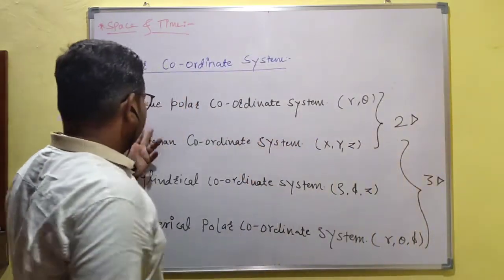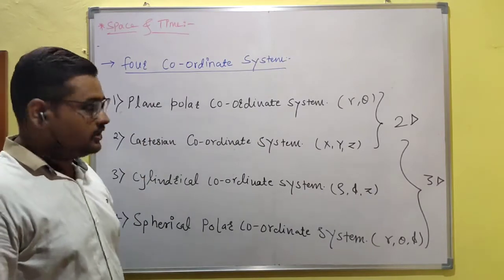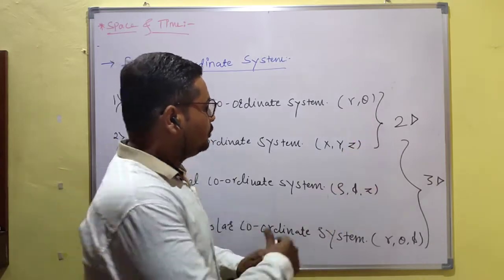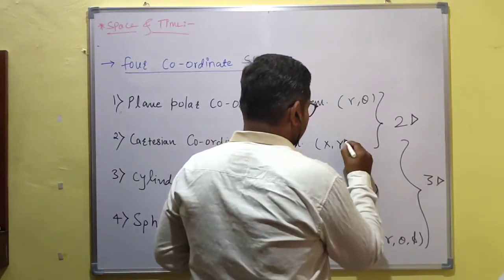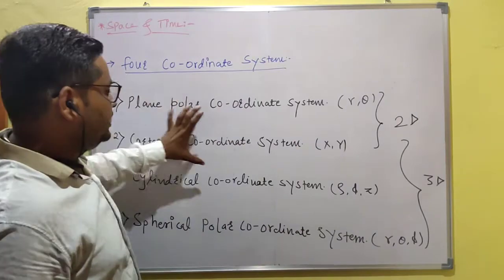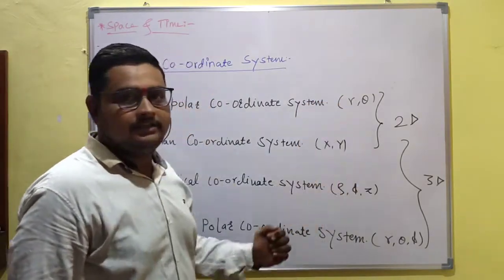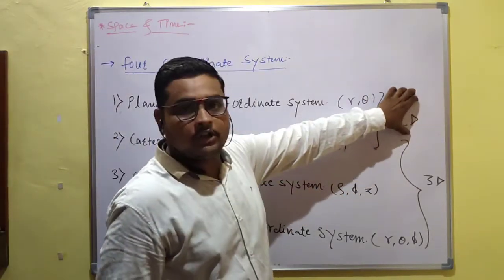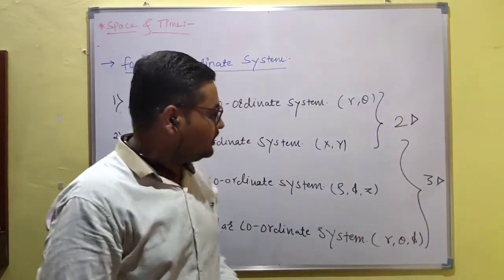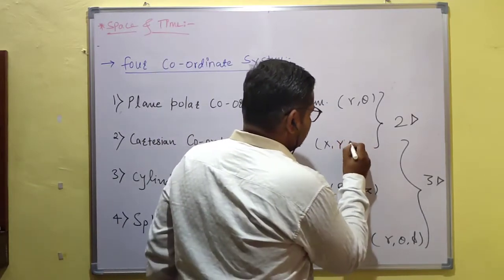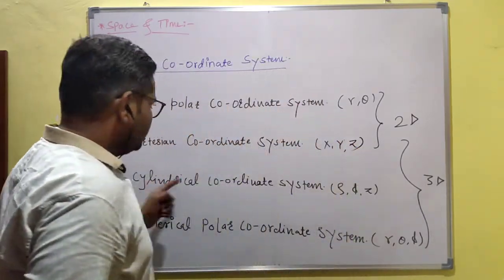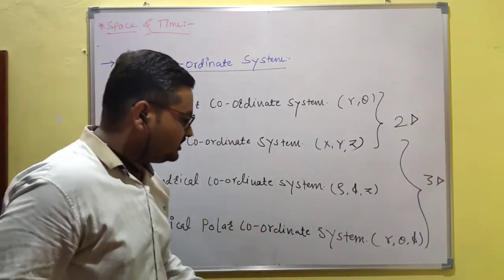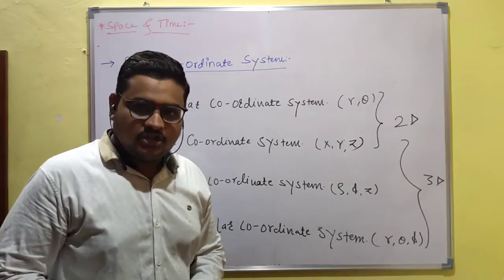The first two, plane polar and Cartesian, are used when there are only two coordinates, such as r and theta, and x and y, for the two-dimensional system. Cartesian, cylindrical and spherical polar coordinate systems are used for three-dimensional systems.